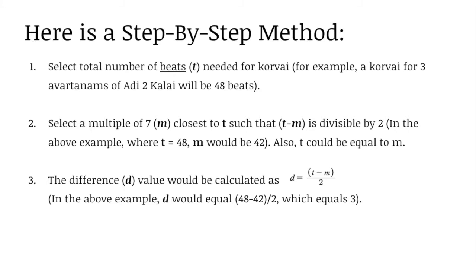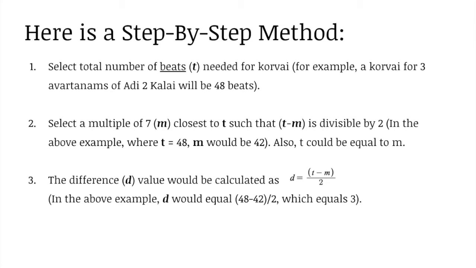So first, select a total number of beats, T, needed for the Korvai. For example, a Korvai for 3 avartanams of Two-Gati Aditalam would be 48 beats. Second is to select a multiple of 7, or M, that is close to T, such that T minus M is divisible by 2. So in this example, where T is equal to 48, M would be equal to 42.